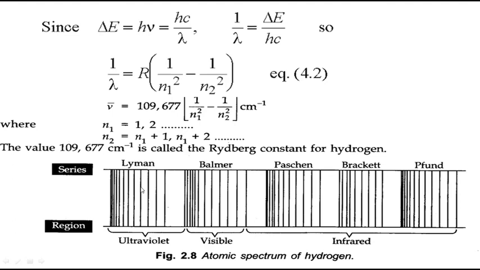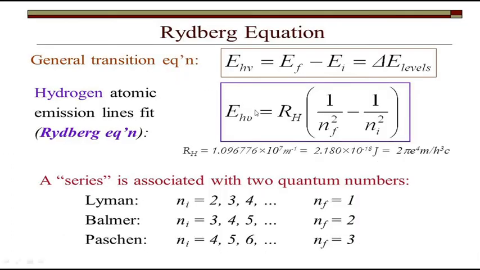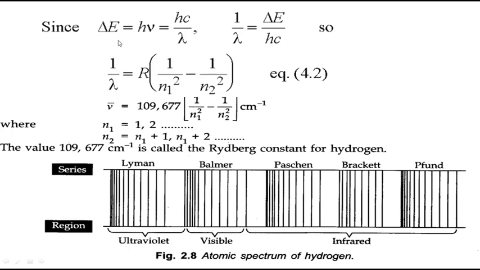Now what is delta E? It is h nu, that is h c by lambda. So 1 by lambda is equal to delta E by hc. Wavelength also you can find out easily. Now here you are finding the energy, right? So this E also you can substitute as h nu, h c by lambda. Then you get 1 by lambda equal to delta E by hc. What is 1 by lambda? 1 by lambda is nu bar. So nu bar is equal to delta E by hc.